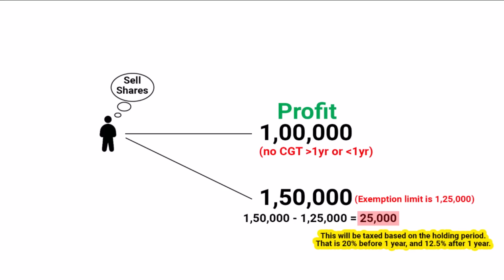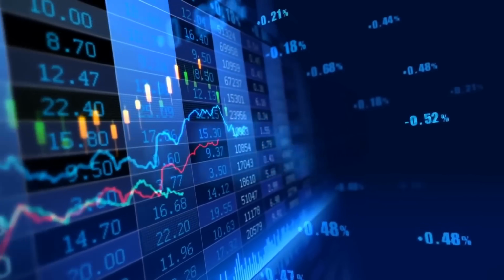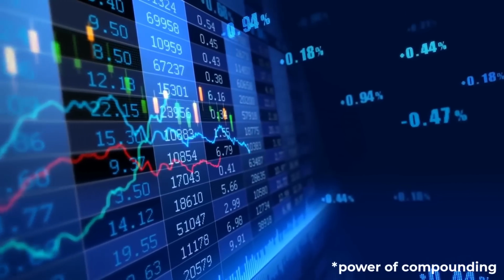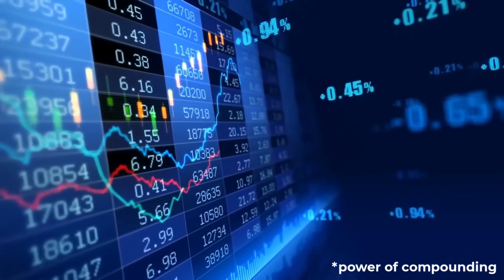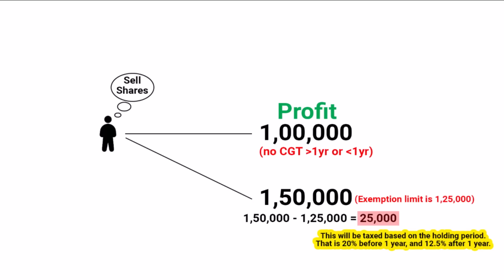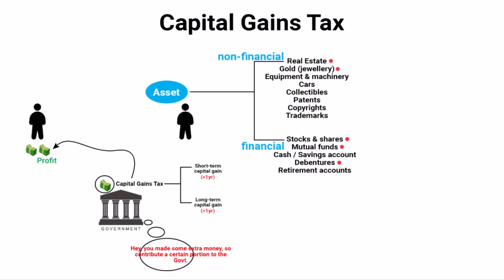But then what I want to point out here is that there is no problem with the capital gains tax with respect to selling stocks and shares. Because over a long period, the power of compound interest on your investments can be substantial. Even with capital gains tax, your overall returns might still be very good. Although it will reduce your overall returns, still compounding has its own magic. The real concern comes when you look at your non-financial tangible assets like gold and real estate.